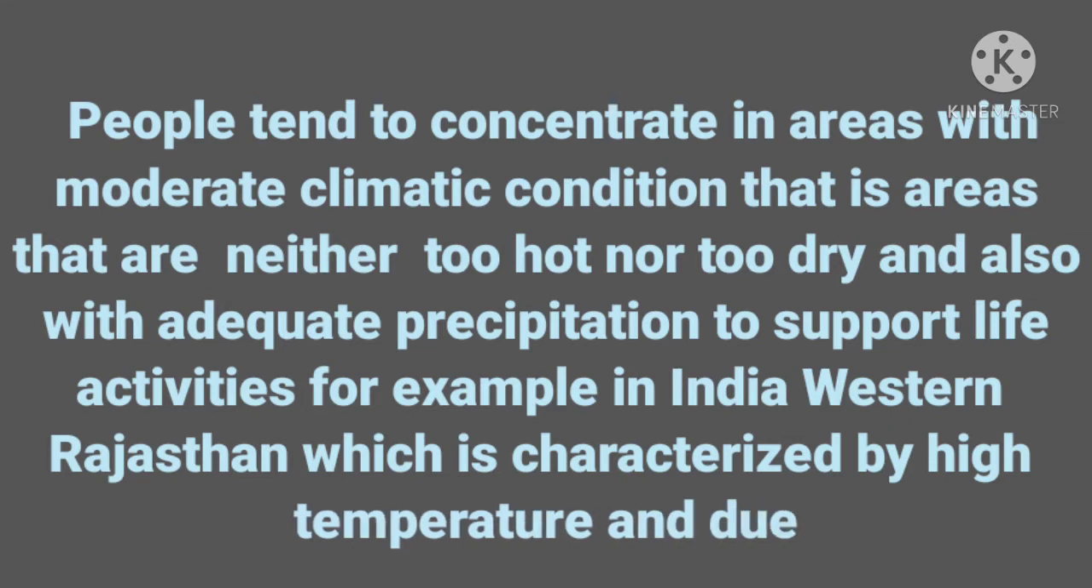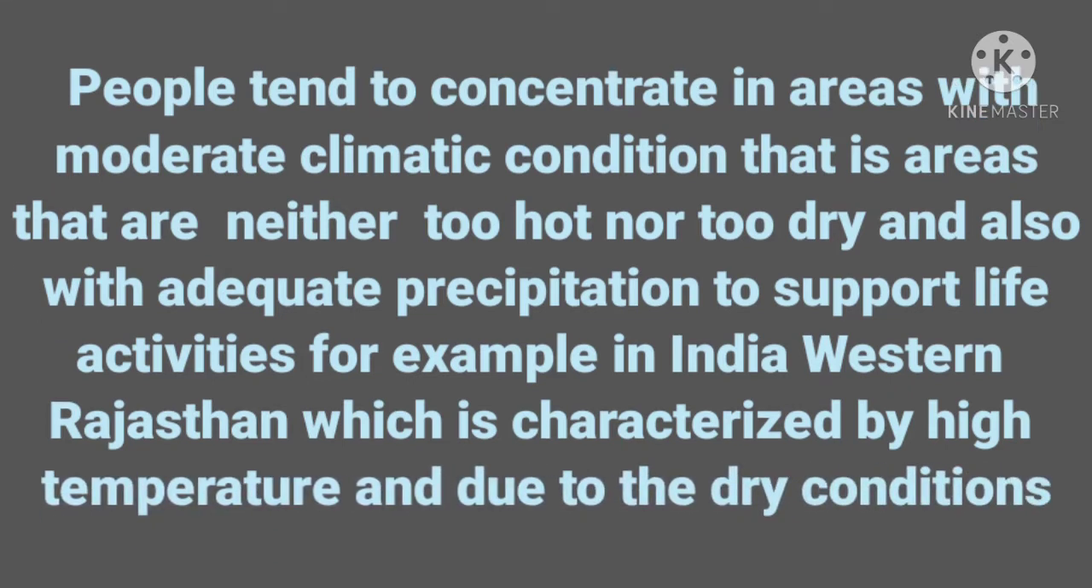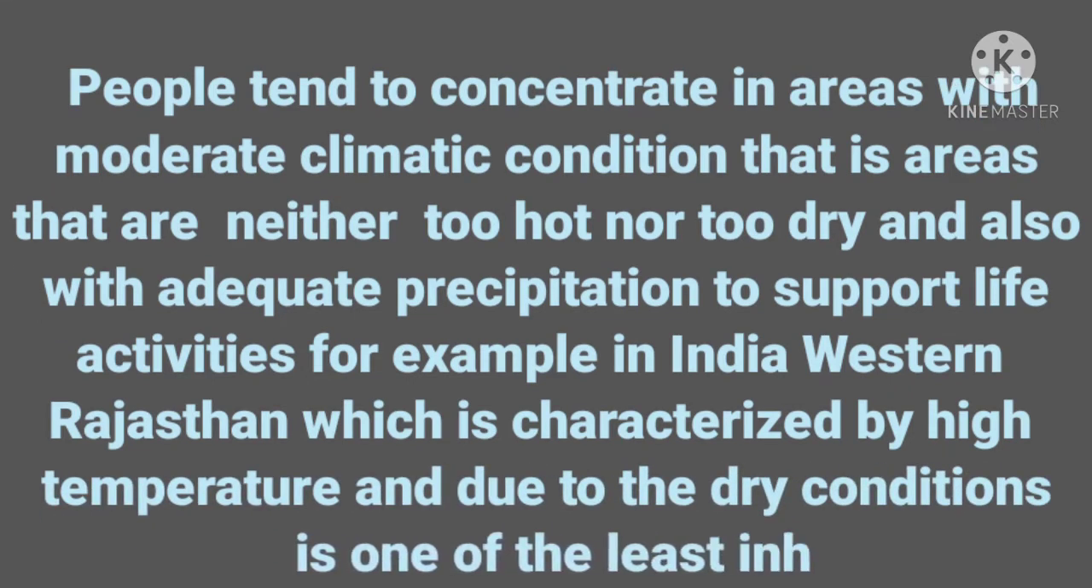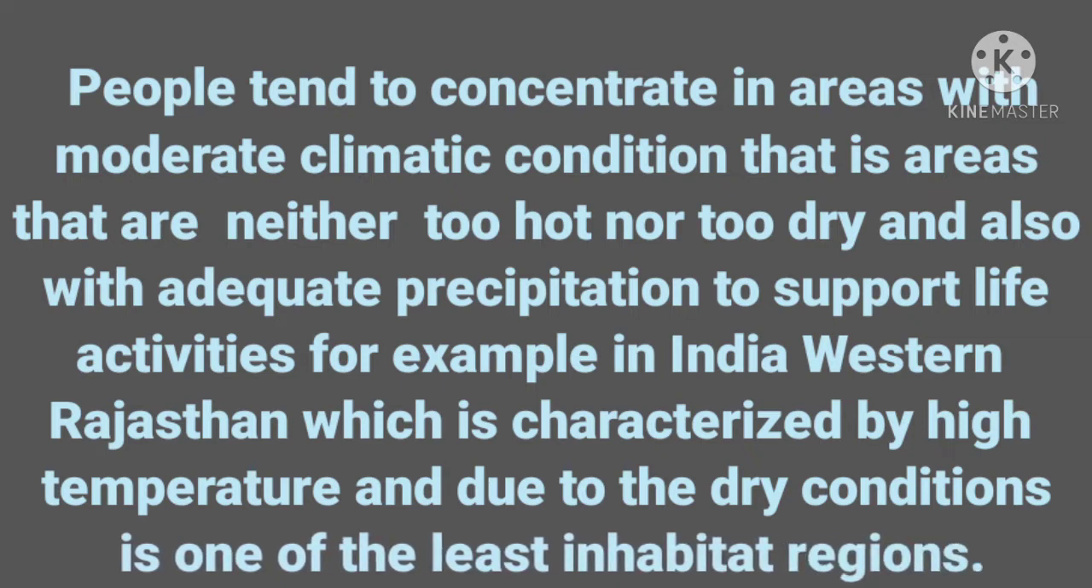The population density tends to be high in the moderate areas, whereas it is very low in harsh climatic conditions. The extremes of climate tend to push people away from a region and make it less attractive for human inhabitation. The same is true of India's western Rajasthan. It is characterized by high temperature and dry conditions, due to which the population in that region is very low.